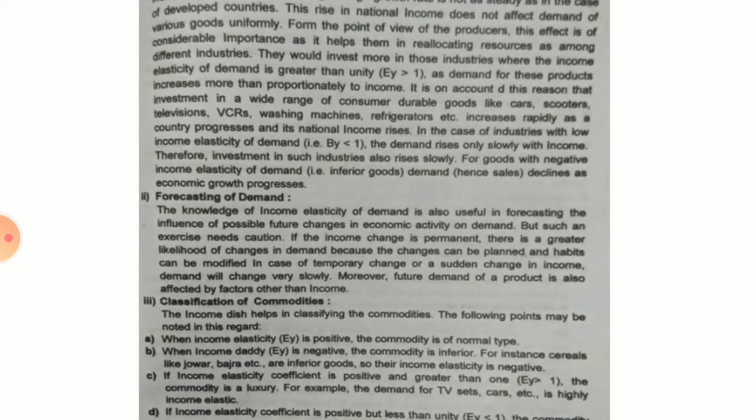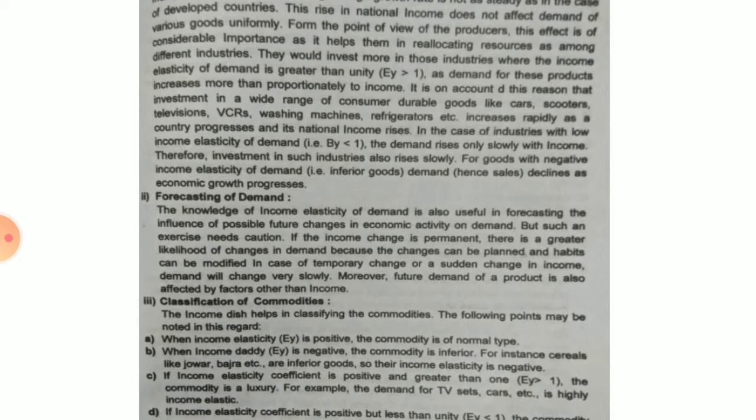But if there is a sudden change in income, if it is temporary, then the demand will change very slowly. Moreover, future demand of the product is also affected by factors other than the income.